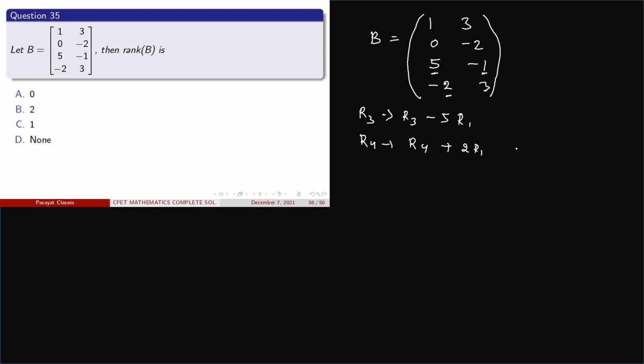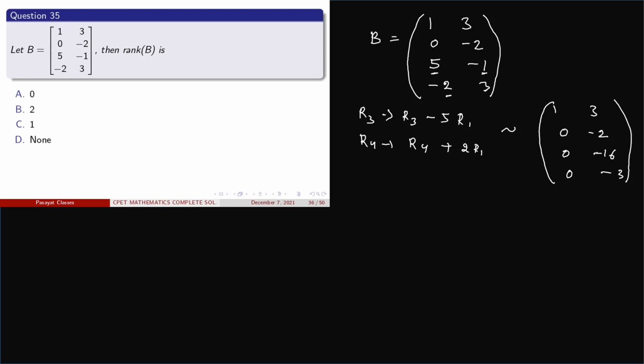By performing this, we can find this one is 1, 3, 0, minus 2, and this one is 0, minus 16, this one is 0 and minus 3.